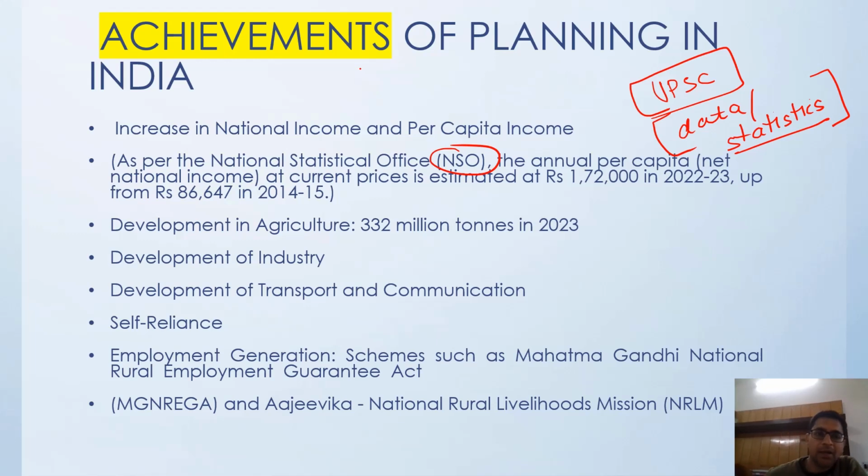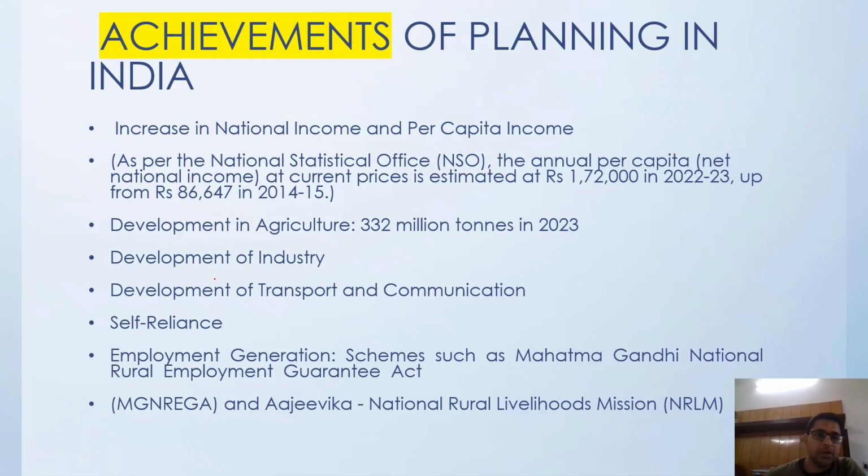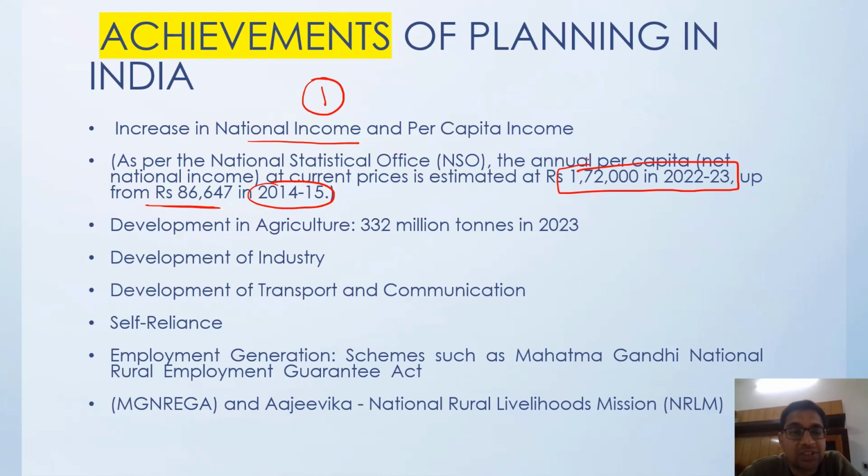So what are the achievements of planning in India? National income has increased. That is the first achievement. If we go by this concept, in 2014-15 the per capita income was rupees 86,647 at current prices. It has increased to 1,72,000 in 22-23. Okay, so there is just a double increase in the per capita income, right? Then agriculture production is at an all-time high.